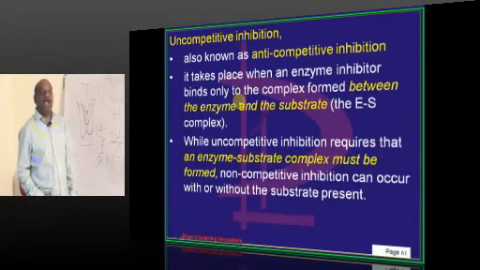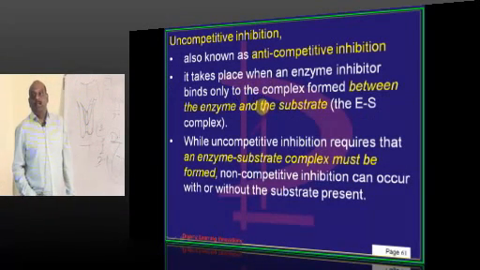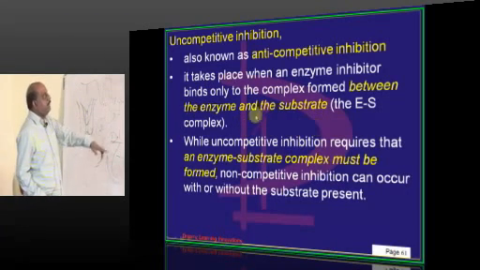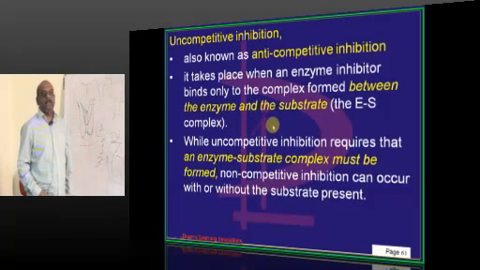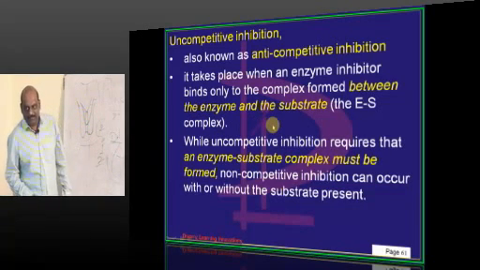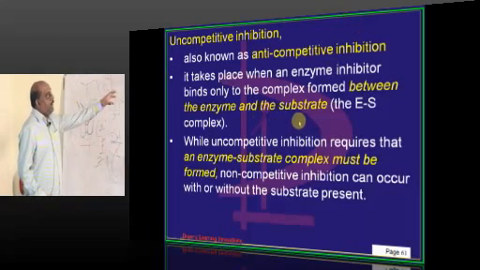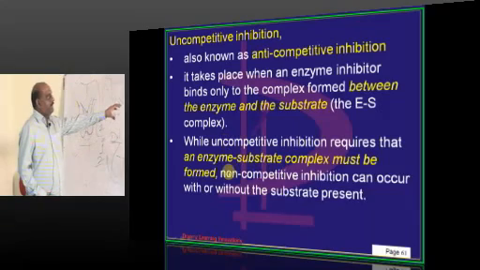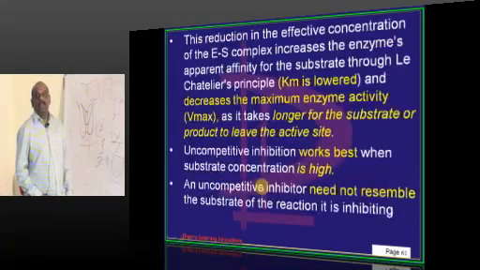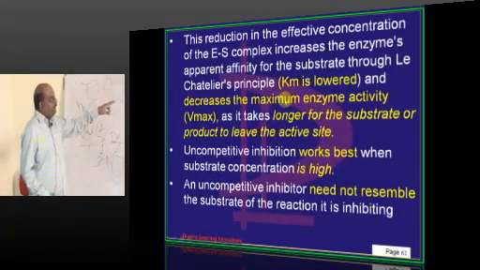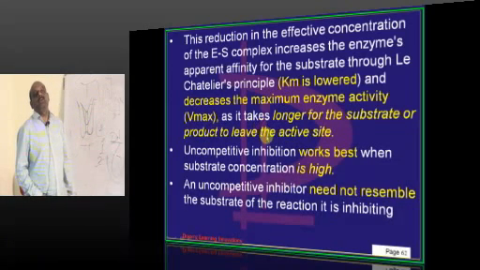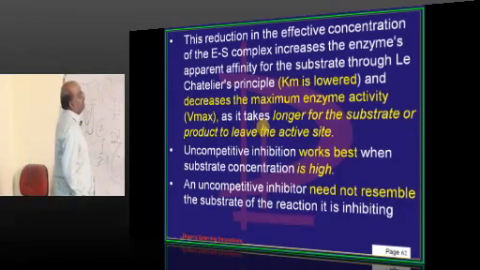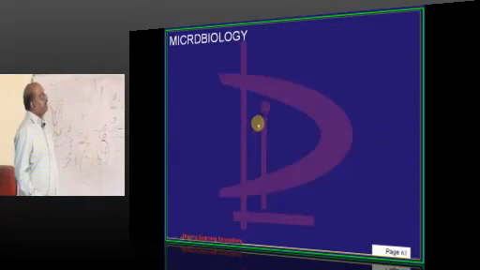Uncompetitive क्या होता है? इसको बोलते हैं anti-competitive. In this, the inhibitor binds only to the complex which is formed between the enzyme and substrate. Enzyme and substrate will meet together. It will go and bind to the complex which is formed by that, and that typically will affect both of them. So Km is lowered and Vmax also becomes lowered if it is uncompetitive, is what you have to fundamentally understand.